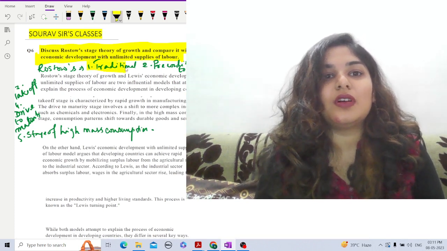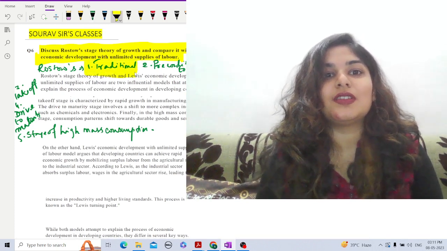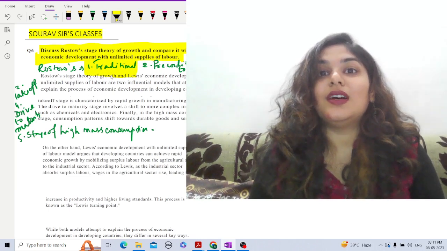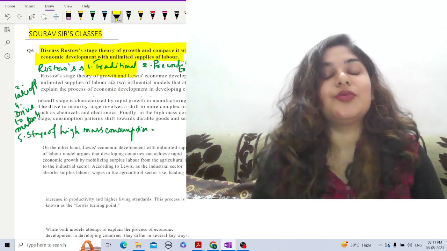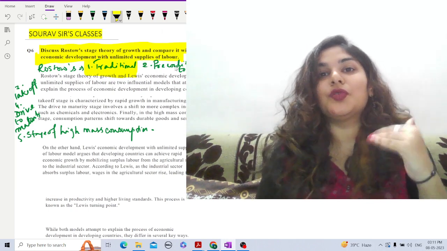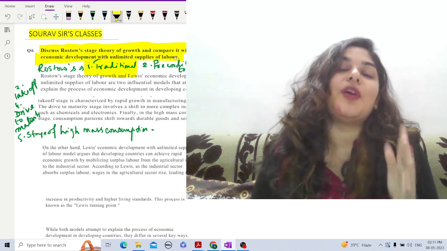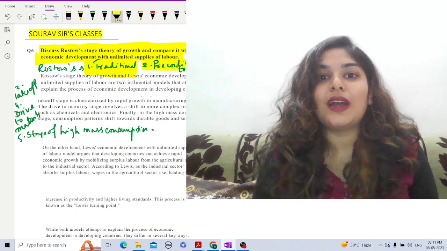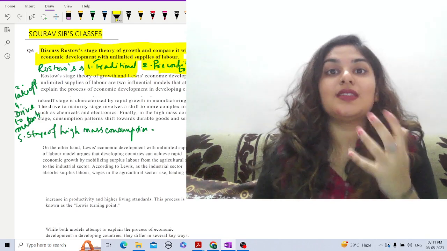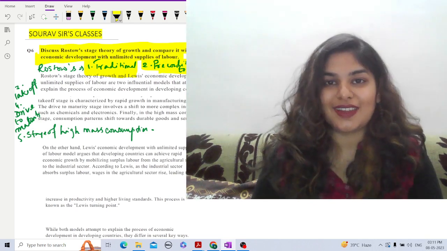Number one, the traditional stage of Rostow's growth theory talks about agriculture and the rural area. The second is, as they move towards development, they shift from agriculture to the manufacturing sector. That is the preconditions to take off, the increase in the manufacturing sector.